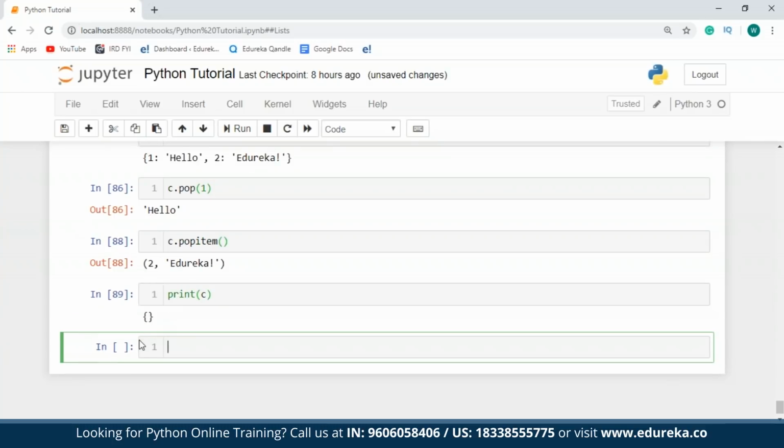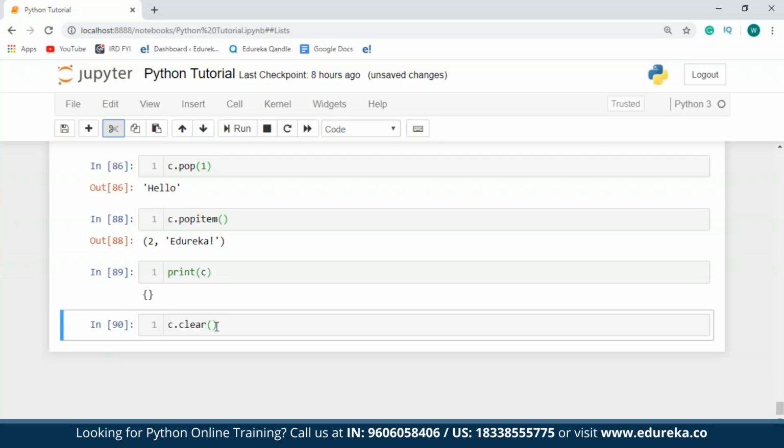In case I want to delete this dictionary, I can make use of the clear function. So I'll just say c.clear. My dictionary is already empty and I don't actually have to make use of this function. I just typed this function over here to show you guys how to use it.